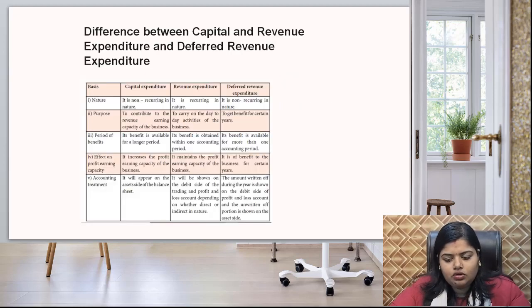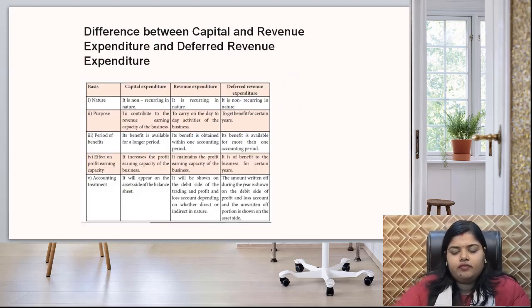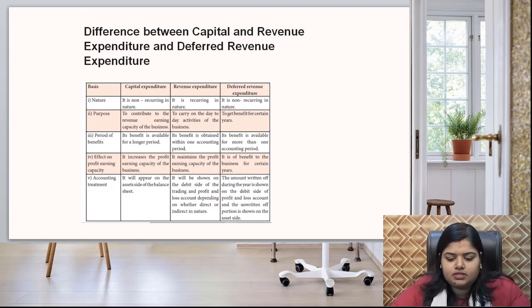Now coming to the difference between capital, revenue and deferred expenses. So coming to one, nature. Capital expenses is non-recurring in nature because it is non-repeating. We purchase it once. Revenue expenditure is recurring in nature because it occurs again and again. Like that, deferred revenue expenditure is also non-recurring expenses.